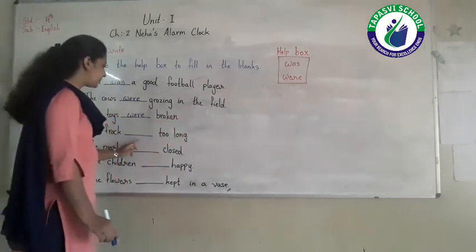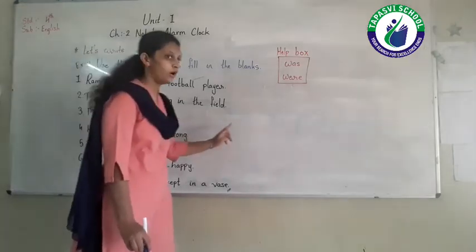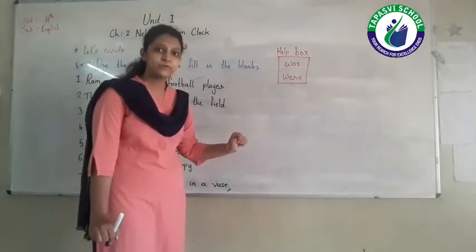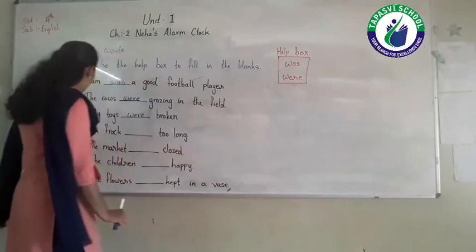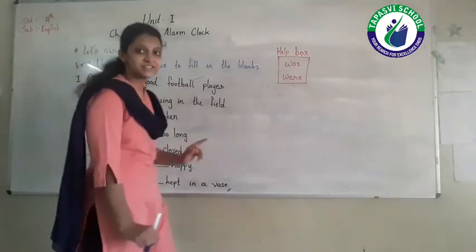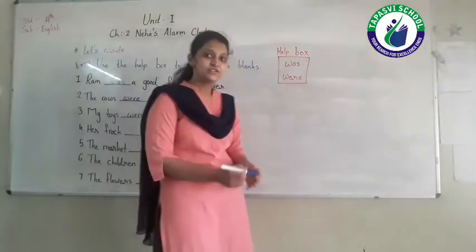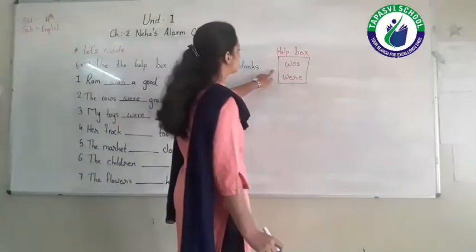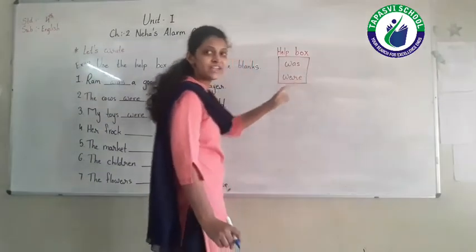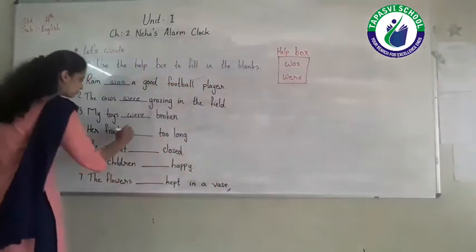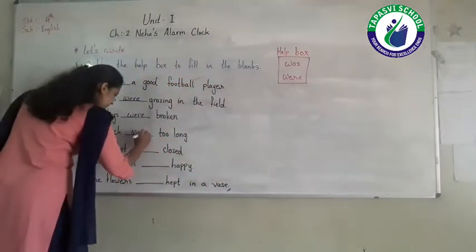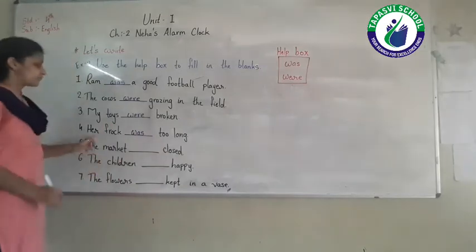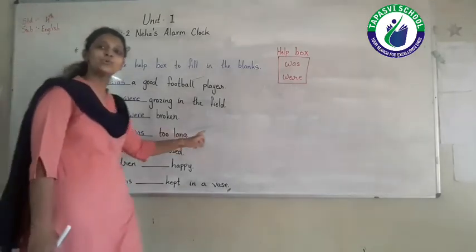Next, number 4. Her frock blank too long. In blank number 4, look at the subject. Her frock. Subject is given in singular. So which word we have to use? Yes, we have to use verb was in blank number 4. So write it down was. Her frock was too long.